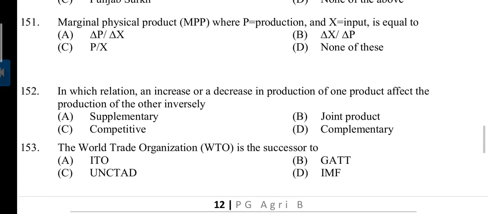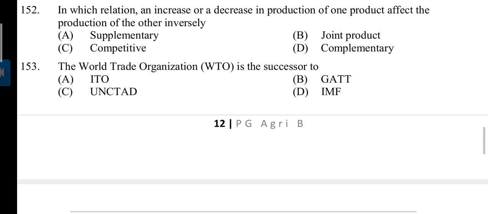Delta P divided by delta X. 152. In which relation an increase or a decrease in production of one product affects the production of the other inversely? Answer is A. Supplementary. Question number 153. The World Trade Organization, WTO, is successor to. Answer B. GATT.